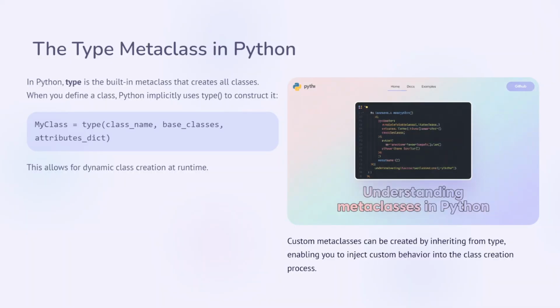Custom meta classes can be created by inheriting from type, enabling you to inject custom behavior into the class creation process. We'll look more into it later in another video.